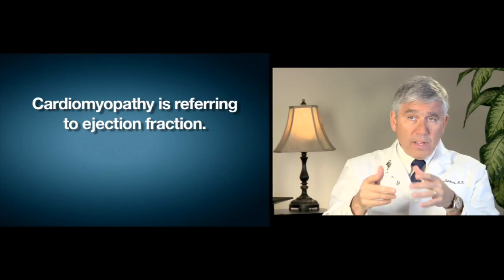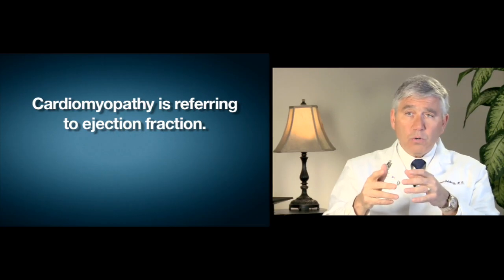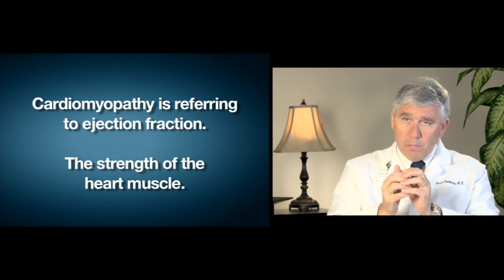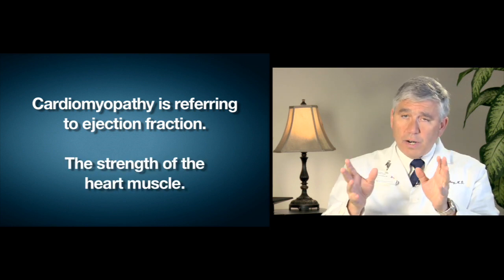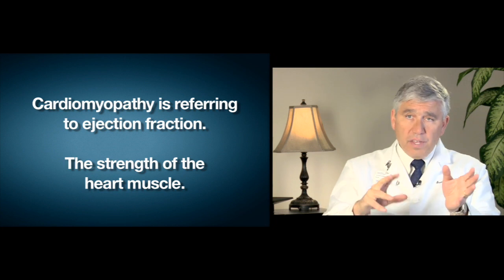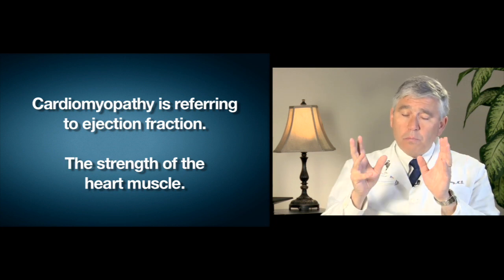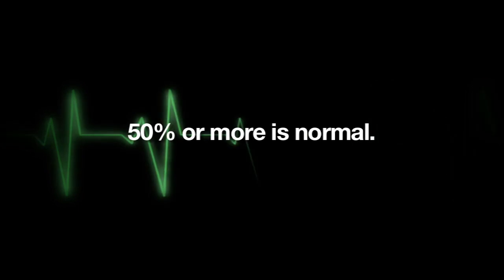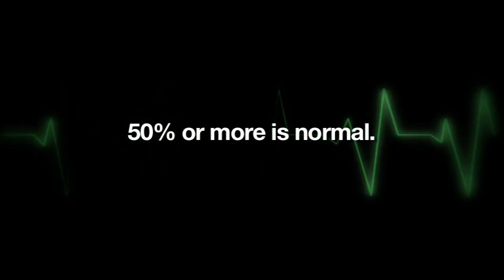So the word cardiomyopathy is referring to this thing called ejection fraction, the strength of the heart muscle. So we're not so much directly talking about thick or thin, which does play a role. We're most importantly talking about strength. Is it kicking out half of the blood or more every time it beats? So 50% or more is pretty much normal for us.